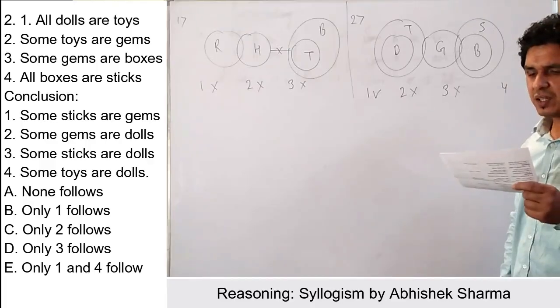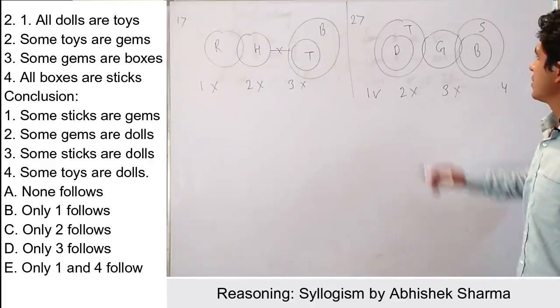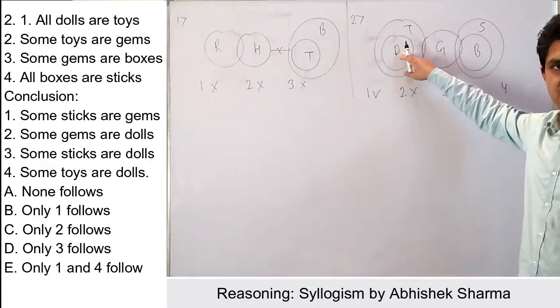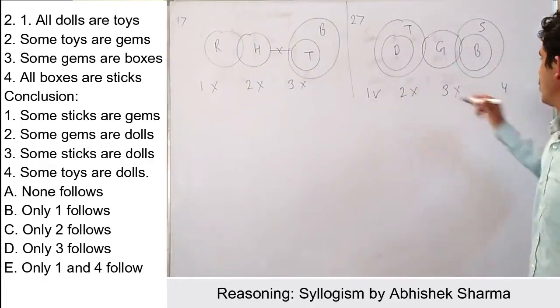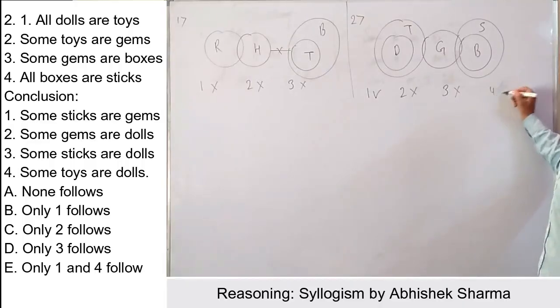And the fourth statement is some toys are dolls. Here this statement is true because some toys are in dolls. That means the four statements will be true.